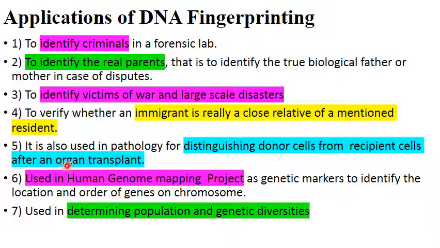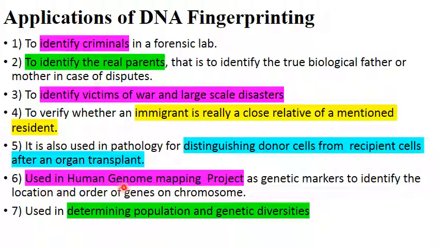The DNA of that foreign organ will be present in the blood, so the pathologist can see whether the destruction has started or not. They can distinguish whether the DNA is from the donor cells or from the recipient cells, and accordingly more immunosuppressant drugs can be given to suppress this rejection of an organ transplant.